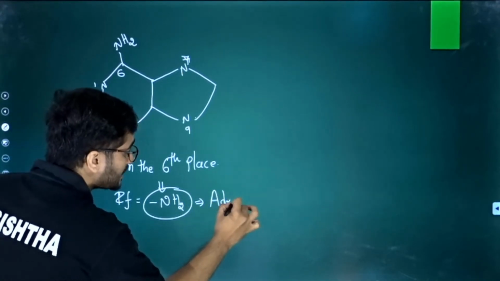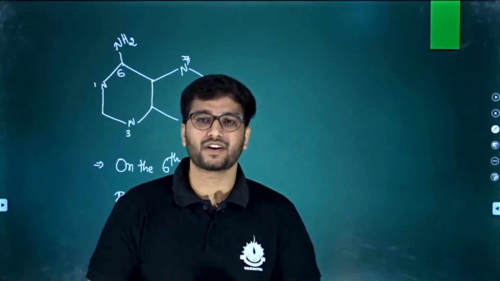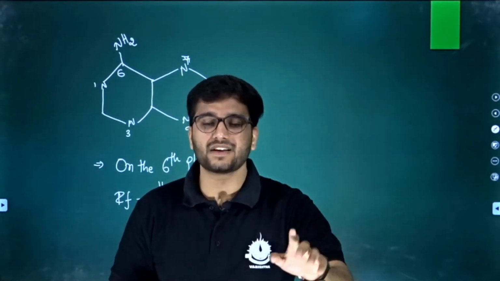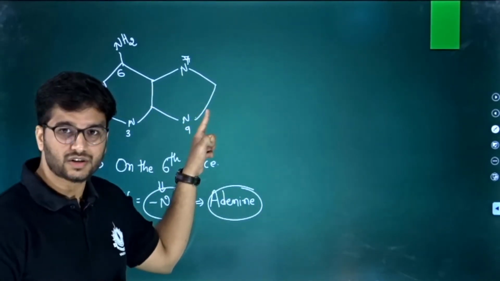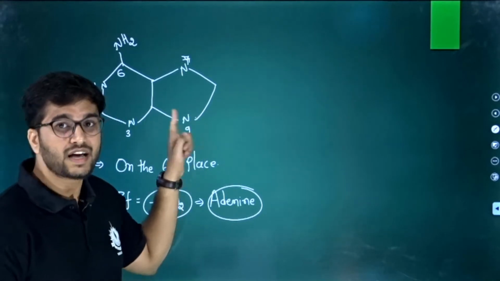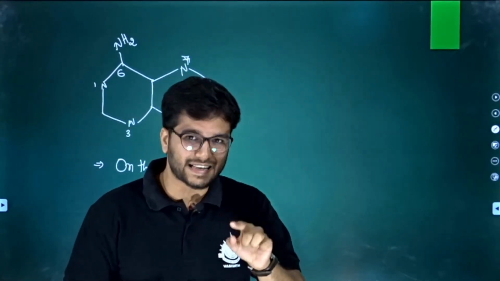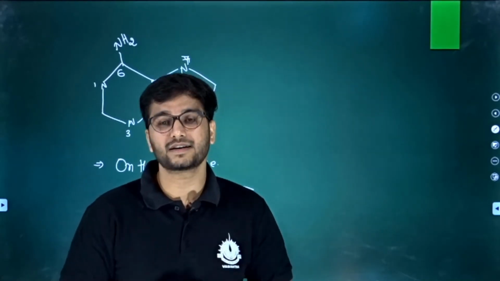It is an adenine. So this is the classificatory way. If your examiner asks you a question from anywhere, you can now answer. If you have a two ring structure, 4 nitrogens, and an amino group at the sixth place, then you can say this is the structure of adenine, because it is very clear now.